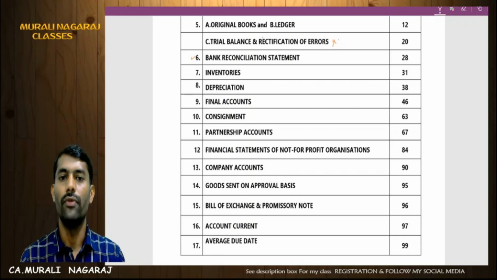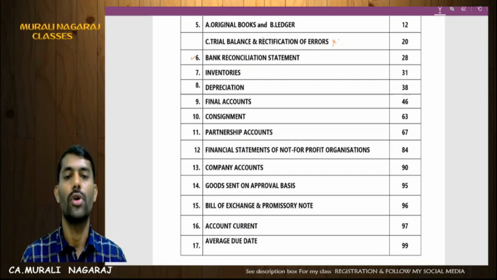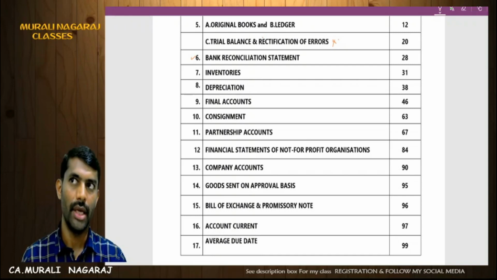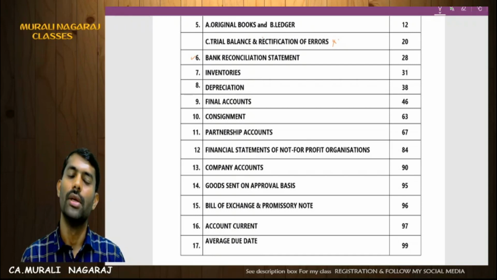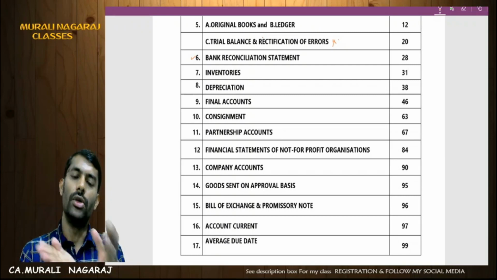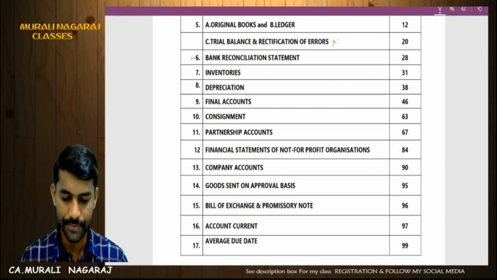In that, the complete focus is on the commission part and valuation of stock. So please focus on it. Out of that, in a previous RTP or the May 18 RTP, there was one commission model, 1/5 on after commission, total commission, etc. One model of problem is there. So please focus on that problem.